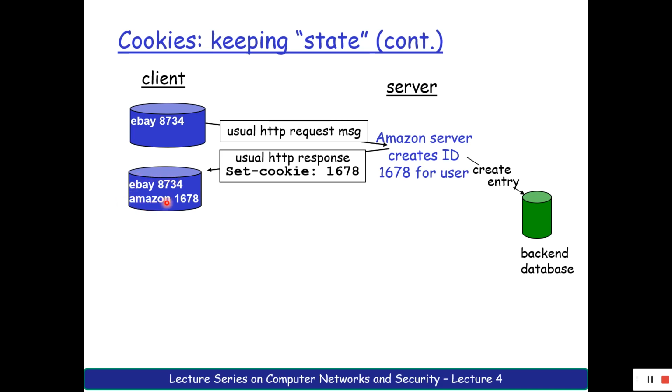It will make an entry for Amazon and keep this number in front of Amazon. So whenever this client is using Amazon, this particular number, that is a cookie number, will be sent to that particular server.